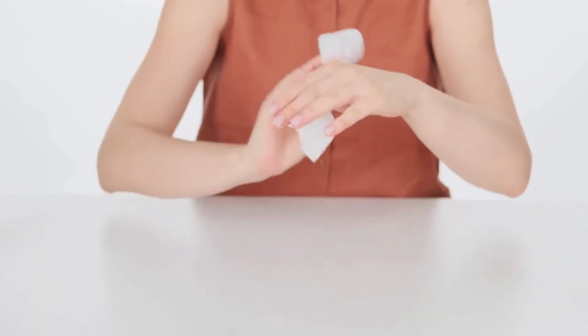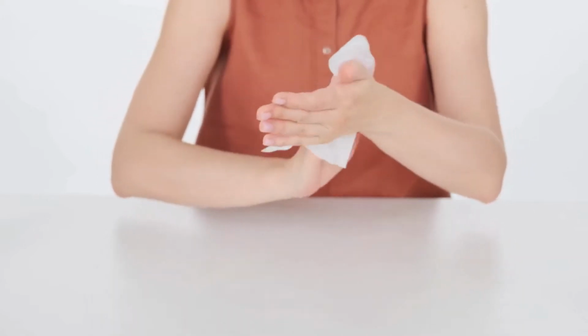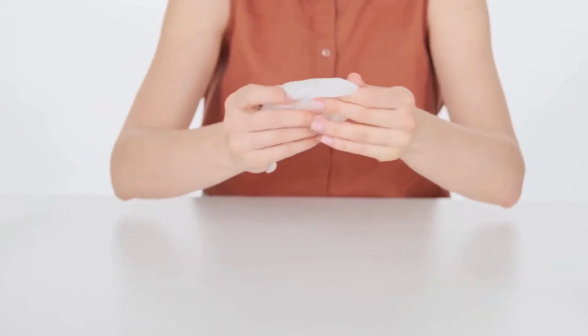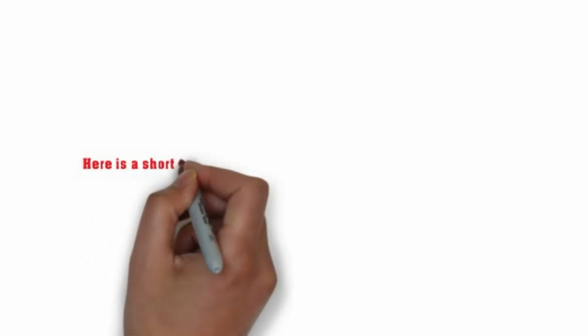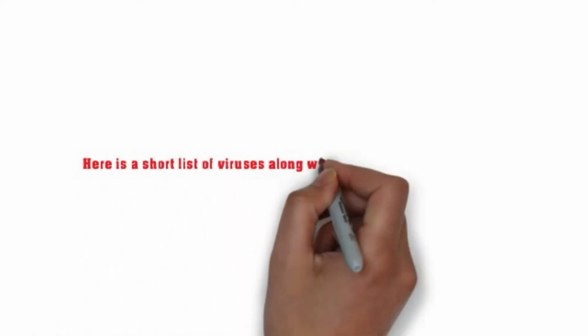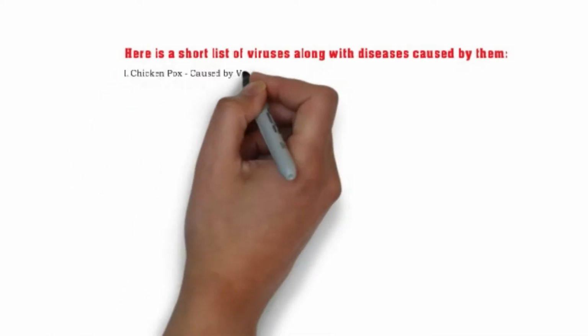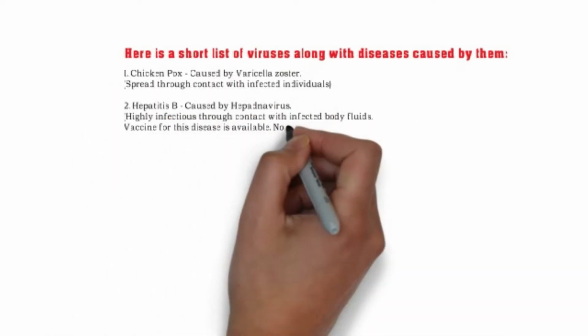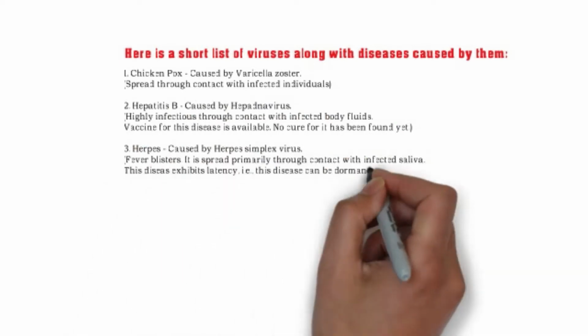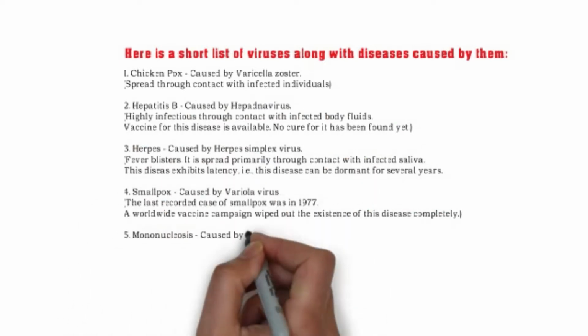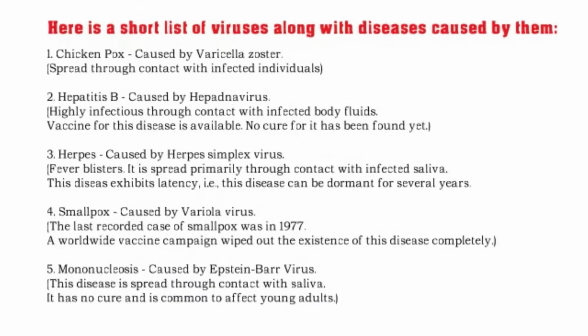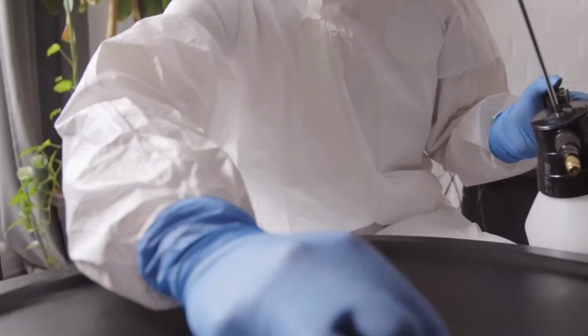Here is a short list of viruses along with diseases caused by them. 1. Chicken pox, caused by varicella zoster. Spread through contact with infected individuals. 2. Hepatitis B, caused by hepatitis B virus. Highly infectious through contact with infected body fluids. Vaccine for this disease is available. No cure for it has been found yet.